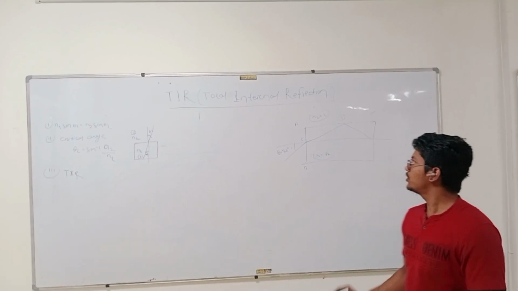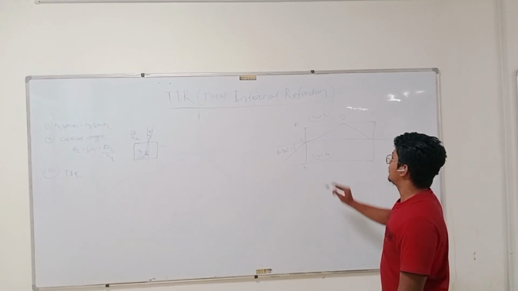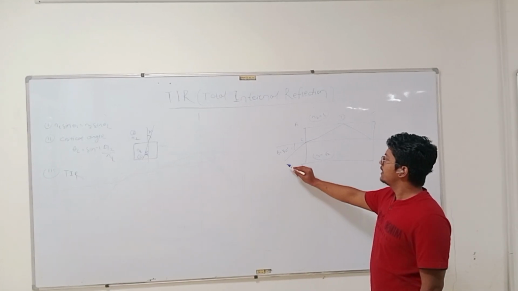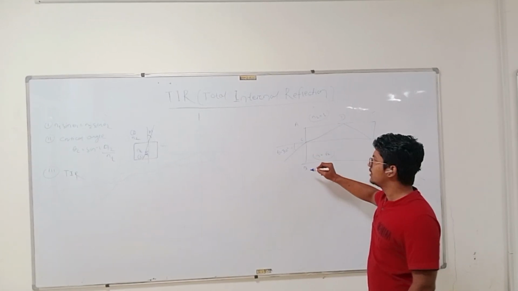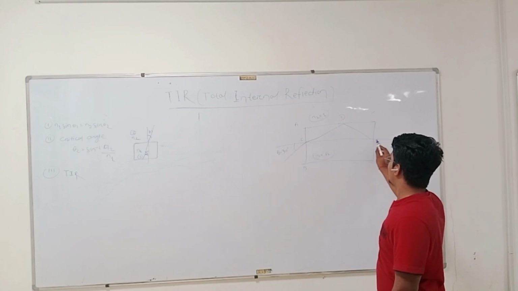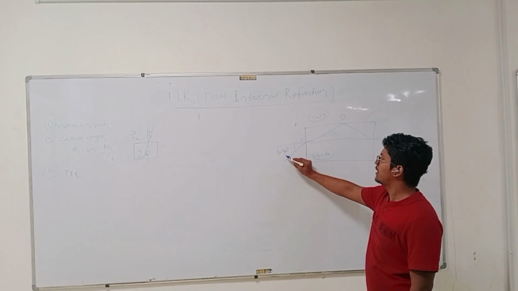So let's focus on an example. Let's see here that this is a glass plate. Here I am sending light to the surface AB at an angle of 30 degrees with this normal. So now my normal is this, and my angle is 30 degrees.